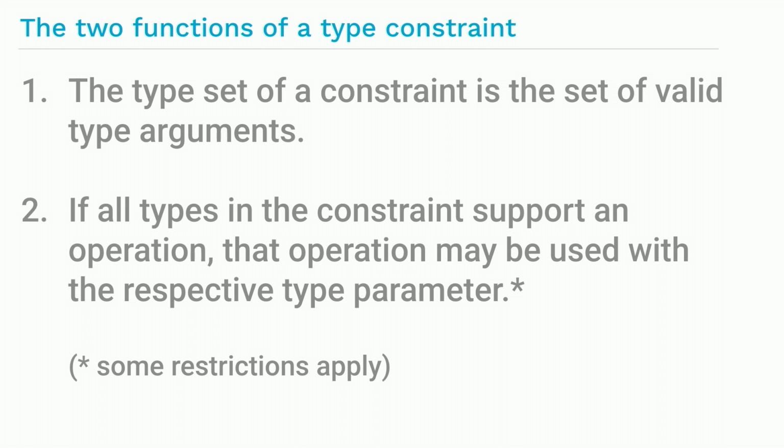And within a generic function, for operands of type parameter type, only the operations that are permitted for all the types in the respective type set are permitted on those operands.